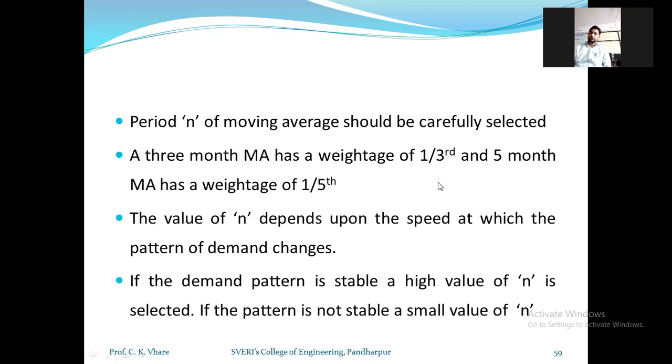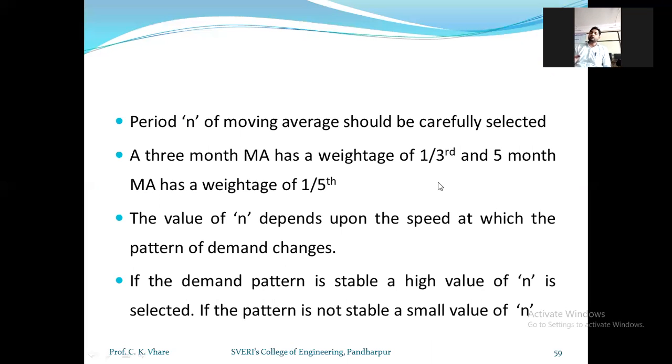Okay, you will come to know after solving the problems how the simple moving average is different from the weighted moving average. So initially remember that if the weightage is constant for each value, like 1/3, 1/5, then that moving average is called a simple moving average. And if the weightage is different for each value, for one value it is 1/3, for one value 1/2, for one value 1/3. Okay, so that is different weightage we are providing according to the period.